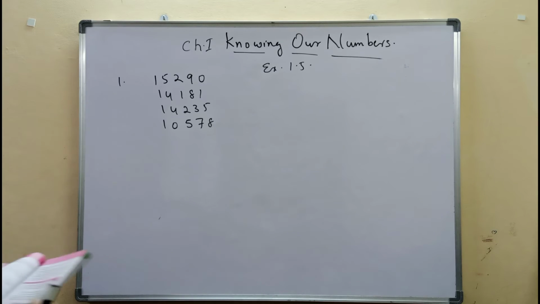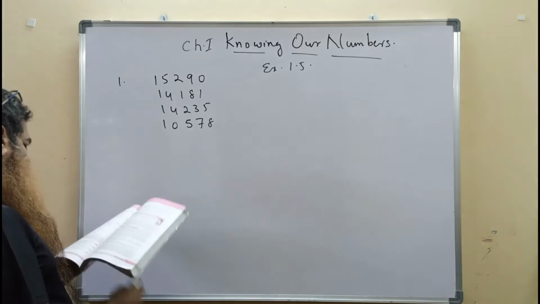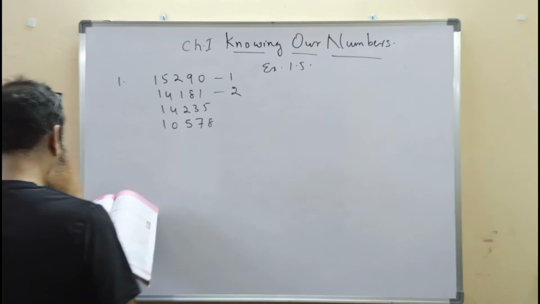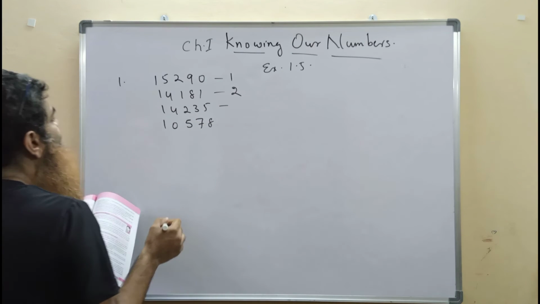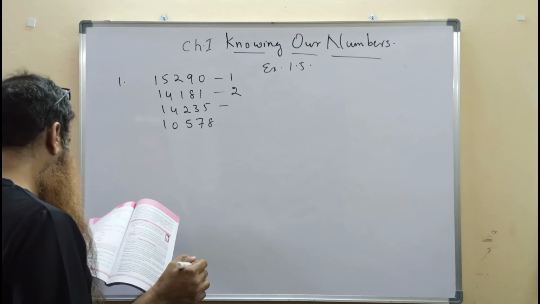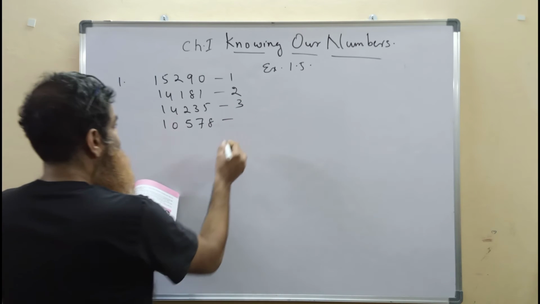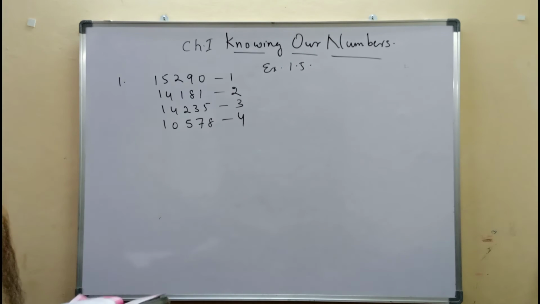Children, let's begin exercise 1.5 on page number 12. The first question: the number of people who visited during the Commonwealth Games in New Delhi for the first 4 days was recorded. On the first day it was 15,290. Then on the second day, 14,181 people came to watch the games. Then on the third day 14,235 people, and on the fourth day 10,578 people. Find the total number of people who visited in these 4 days.